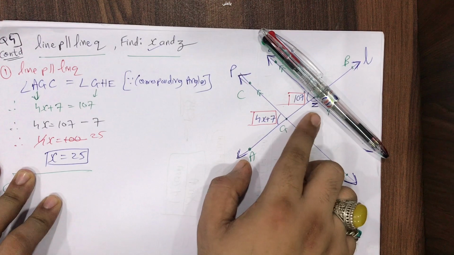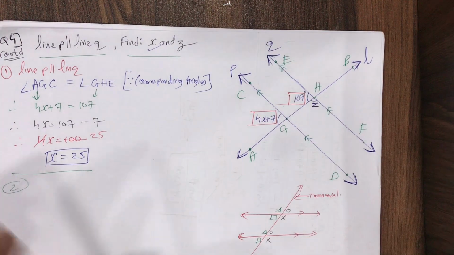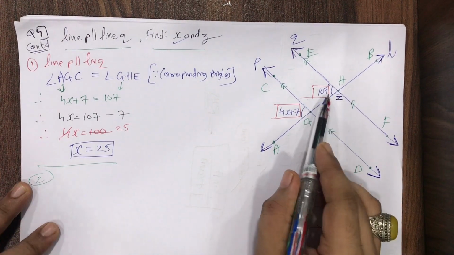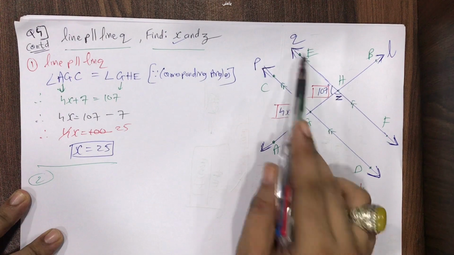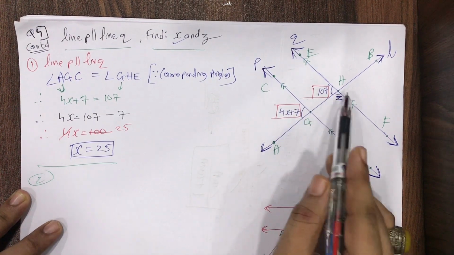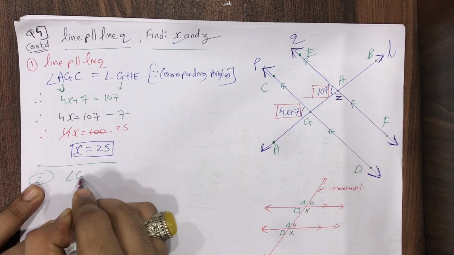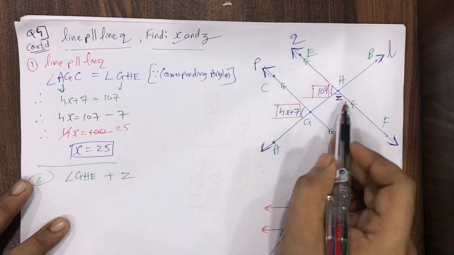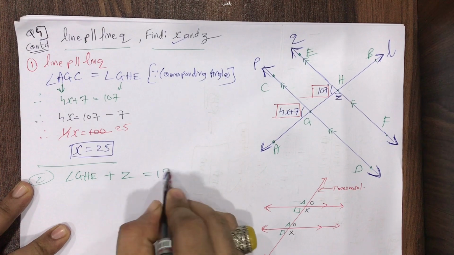So 107 plus Z will be 180 degrees, but we have to write in full statements over here. Okay, so see here please, what's the name of this angle? Either I can say GHE or I can say EHG. I'll write GHE. So angle GHE plus Z is equal to 180 degrees.